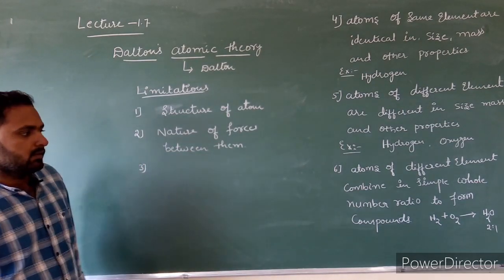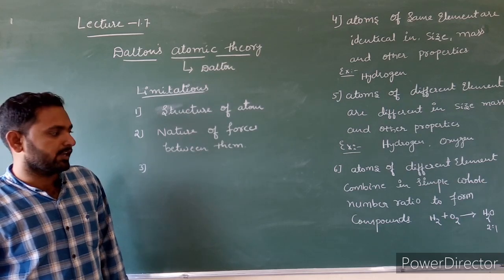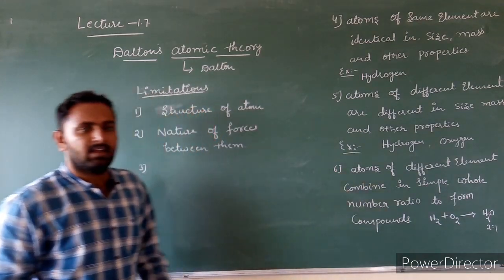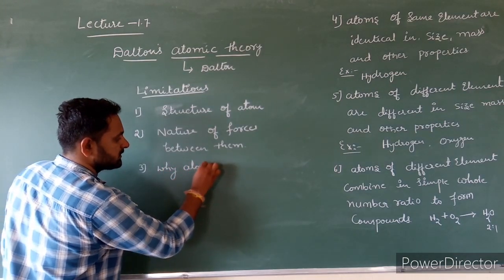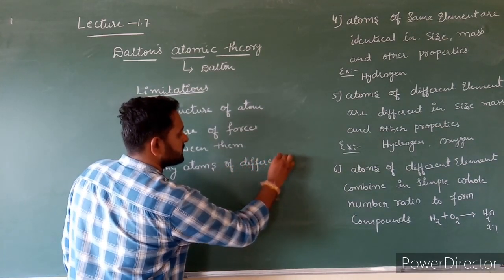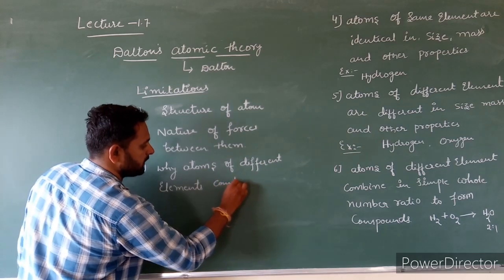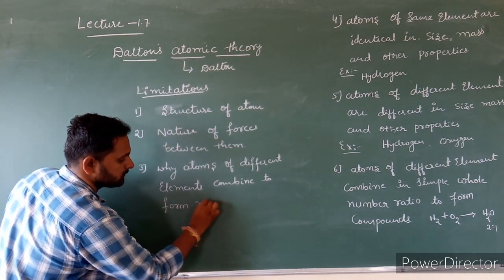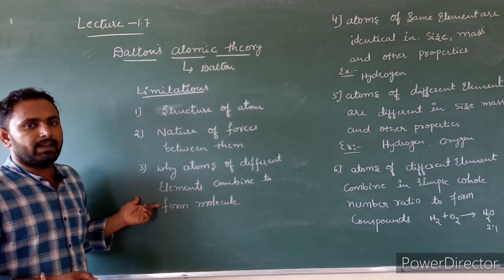The third one: according to the sixth postulate, atoms of different elements combine in a simple whole number ratio to form compounds, but it could not explain why atoms of different elements combine to form a molecule. These are the limitations of Dalton atomic theory.